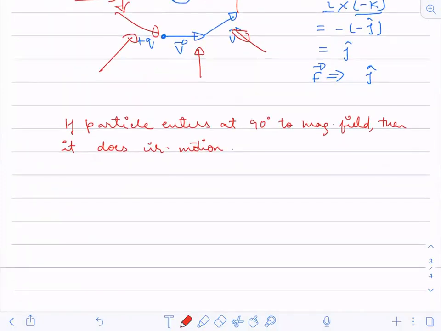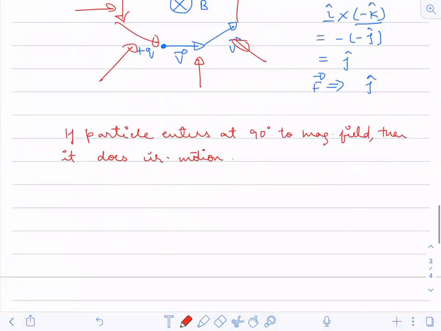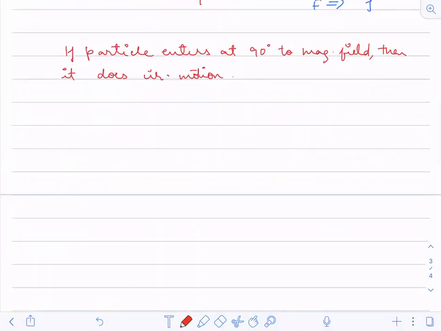So let me tell you how to determine the direction first, because most of you will not be able to visualize how it is actually turning. So now I'm going to tell you how to determine the direction of force. Just see here, we are going to use Fleming's left hand rule.